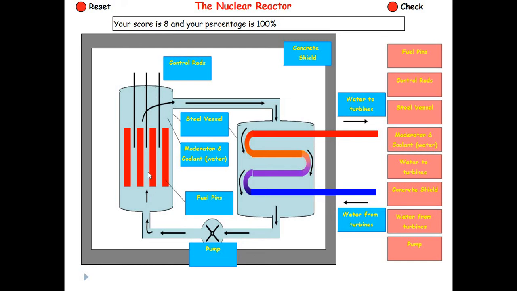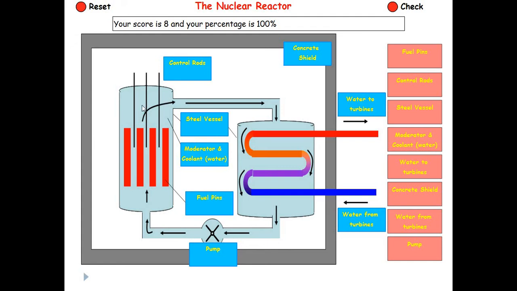Whatever the nuclear fission is in this particular case, that nuclear fission will happen inside the steel vessel. Now along with uranium or plutonium or any radioactive element related pins and control rods, in this particular area there are some other components. What are those components? Those components are moderator and coolant material. So what are the moderator and coolant, and why to use coolant, that we are going to see.